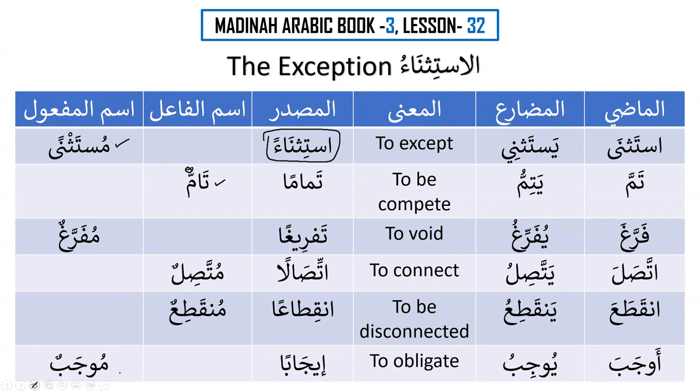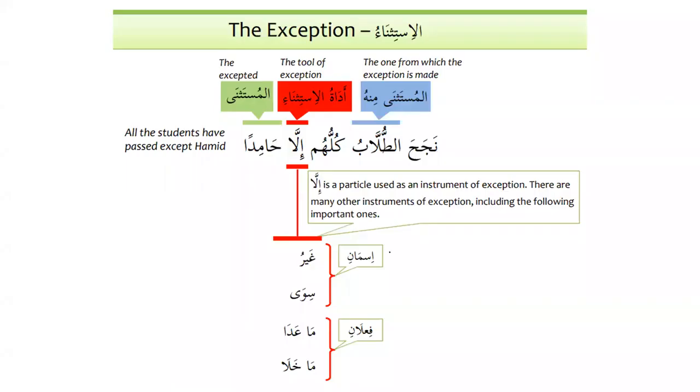In grammar, mujabun means a sentence that is affirmative or a sentence that is positive. That means it's not a question, it's not a prohibition, and it's not a negation. It is just a simple positive sentence. So we have 6 things. We have mustathna, then we have tammun, mufarraghun, muttasilun, munqati'un, and mujabun. All right, so now let's get into these terminologies.